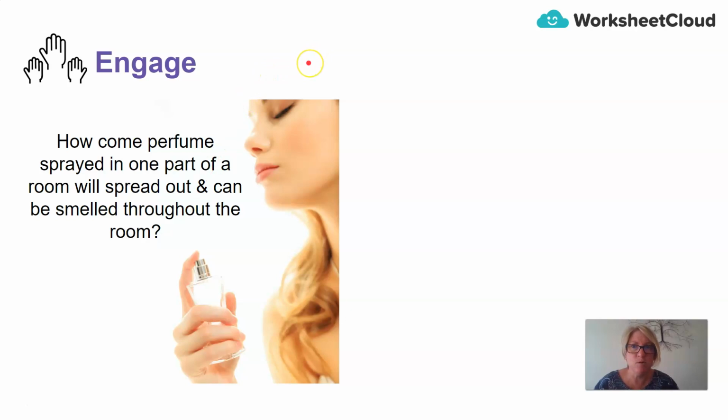Here's another concept I want you to engage in. How come perfume sprayed in one part of a room will spread out and can be smelled throughout the entire room? Think about that for a moment.